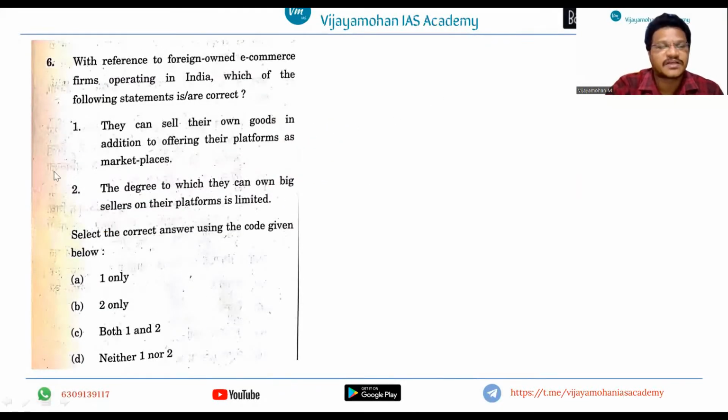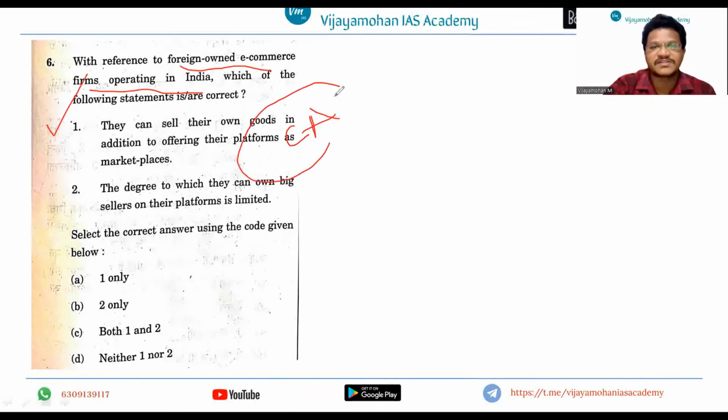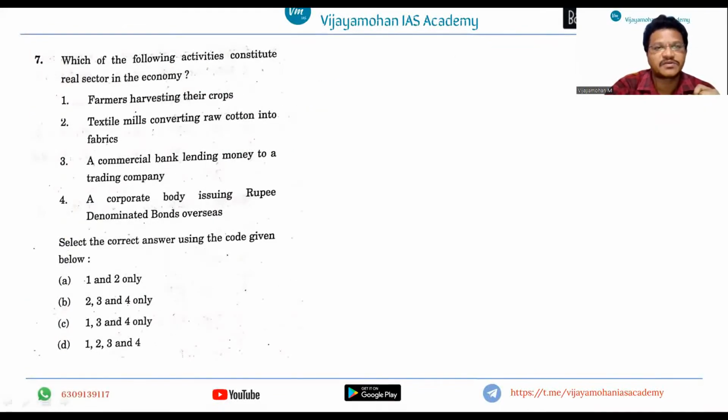Yes, again you see, with reference to foreign owned e-commerce firms operating in India. This is related to foreign owned e-commerce, which is there in current affairs. The discussion is going on in the public domain, and based on that they have framed a question, right? This is also a moderately difficult question. Next question is, which of the following activities constitute the real sector in the economy?